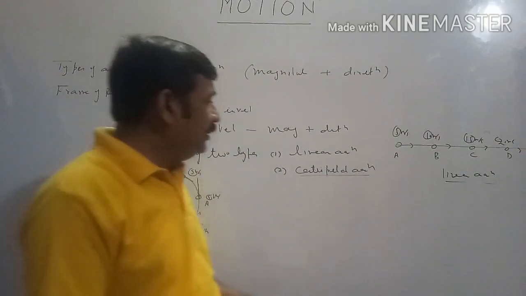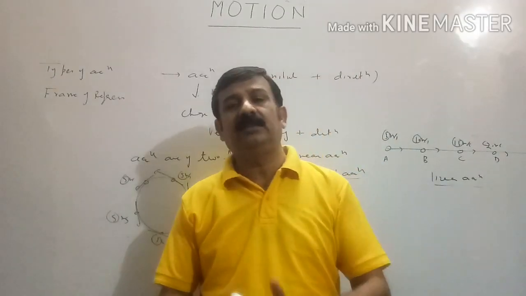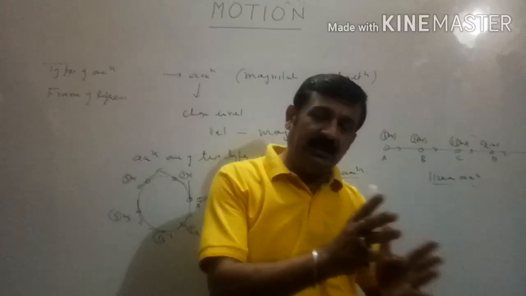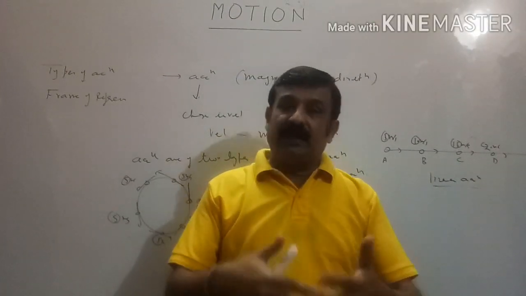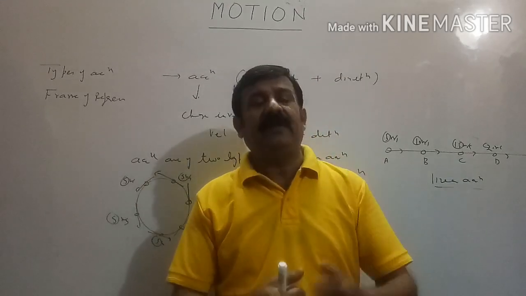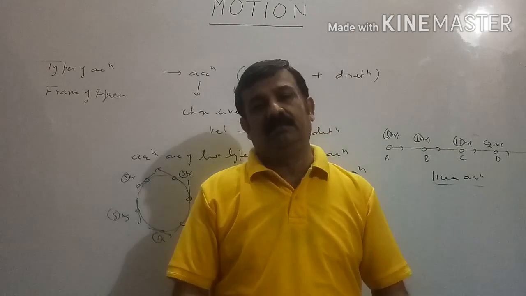So how do we define linear acceleration as well as centripetal acceleration? Linear acceleration is such a type of acceleration in which velocity's magnitude changes continuously, direction remains same. And what is centripetal acceleration? Such a type of acceleration in which magnitude of velocity remains same, only direction keeps on changing.